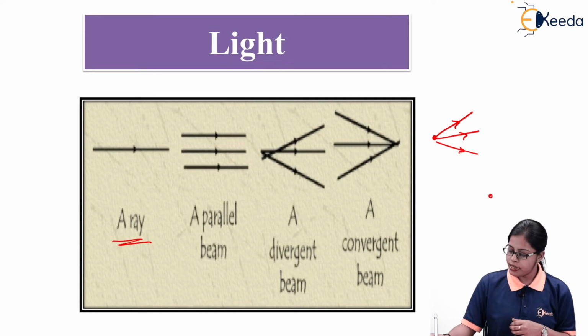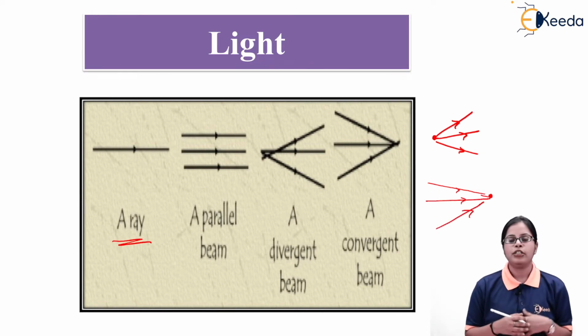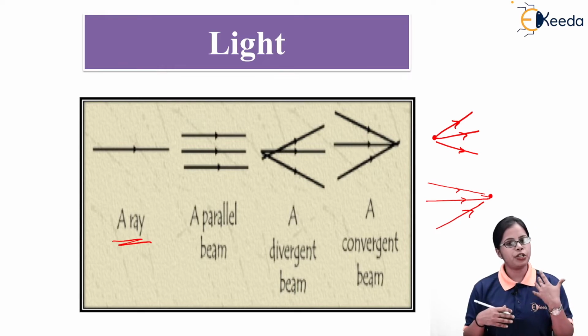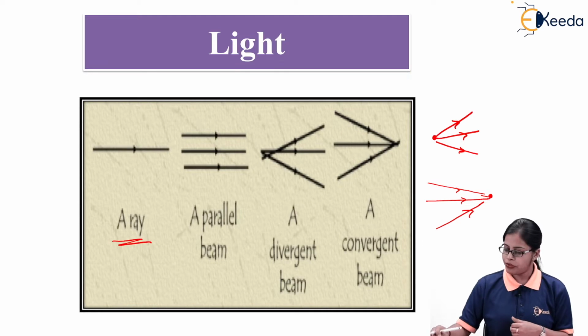But if I have a single point and all the rays of light are converging at that one single point, those rays are considered to be convergent rays. So either we can have a convergent beam of light, or we can have a divergent beam of light.